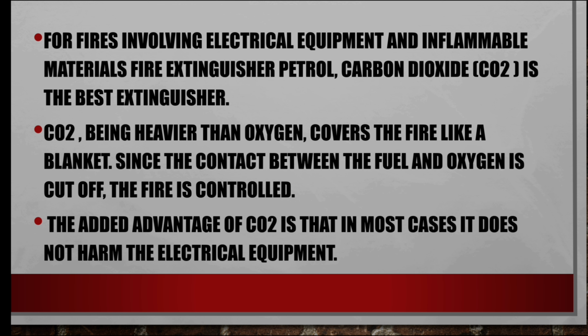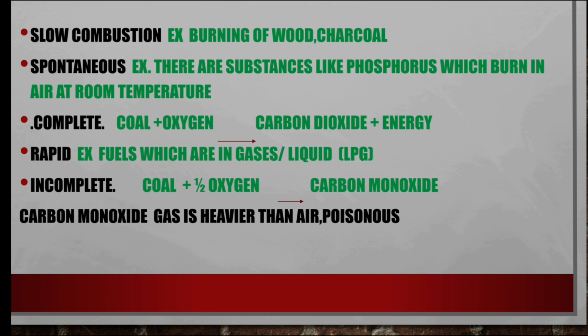That's why we use carbon dioxide here. And the added advantage of carbon dioxide is that in most cases it does not harm the electrical equipment. Okay, next, types of combustion.